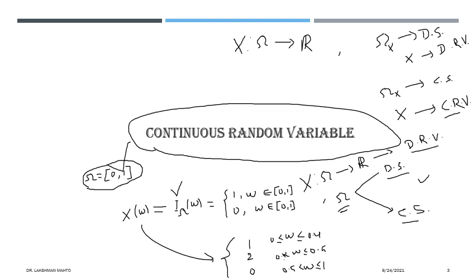So for a discrete random variable, you can take the sample space either discrete or continuous. There is no strict condition there. The sample space might be discrete or continuous, but if you go for a continuous random variable, then a criterion would come that the range must be continuous. I will talk about that. Let me first define the continuous random variable.